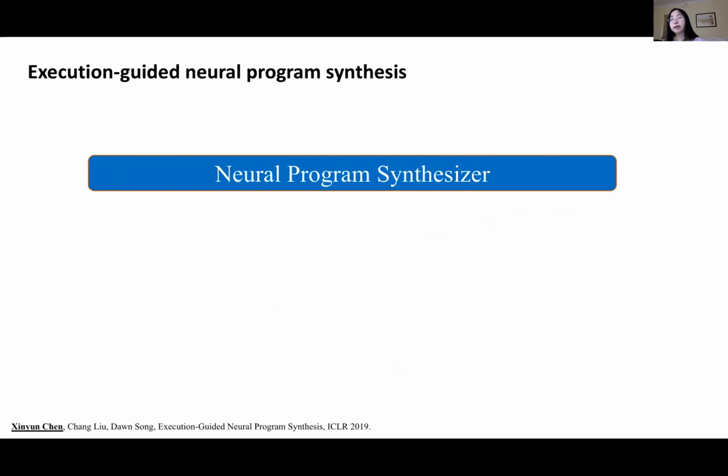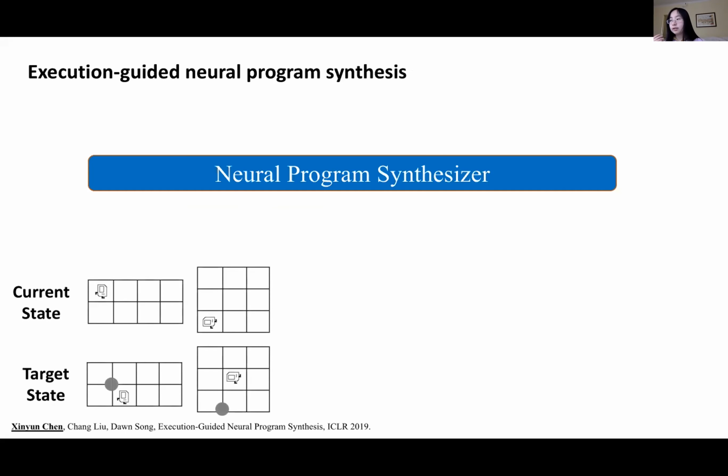Therefore, we propose a technique called execution-guided neural program synthesis. The basic idea is to view the program as a sequence of manipulations to transform each input state into the final state. So these input and final states are specified by the input-output pairs. From this perspective, when a partial program is generated, we can immediately execute it and obtain the intermediate program states, so that the synthesis of the follow-up program statements can be conditioned on these intermediate program states. These intermediate states provide a more fine-grained specification.